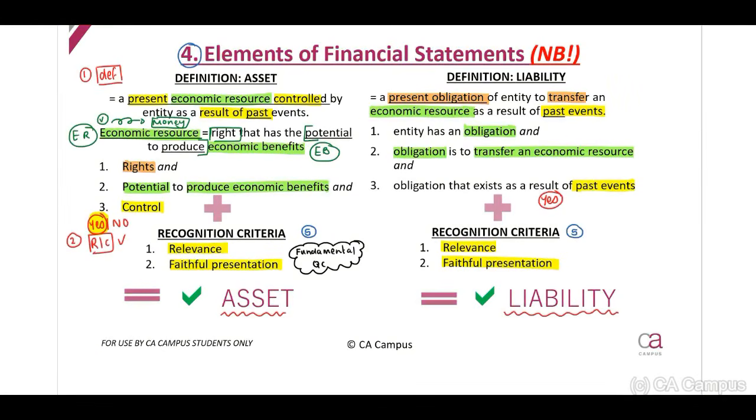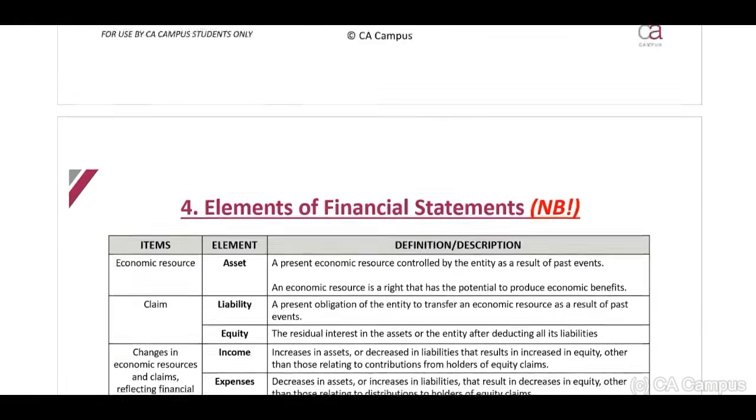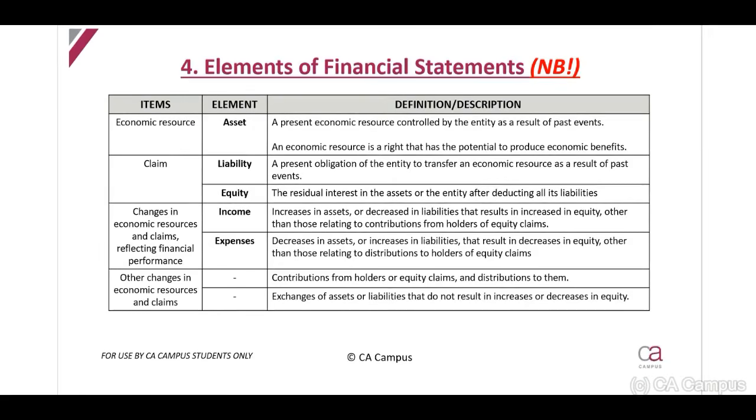Okay, guys, bear with me. I am going to explain this to you step by step. This is a pretty nice table. It is included in your conceptual framework. Please read through this. What I want to highlight to you is the income. This is increases in assets or decreases in liabilities that result in an increase in equity other than those relating to contributions from holders. Expenses are decreases in assets or increases in liabilities that result in a decrease in equity. Therefore, guys, the important thing: assets minus liabilities equal equity, right?